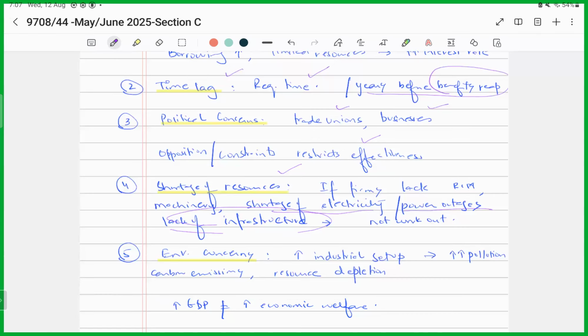So you see, in order for these supply side policies to be effective, they have to work side by side. They can't be implemented in isolation, right?